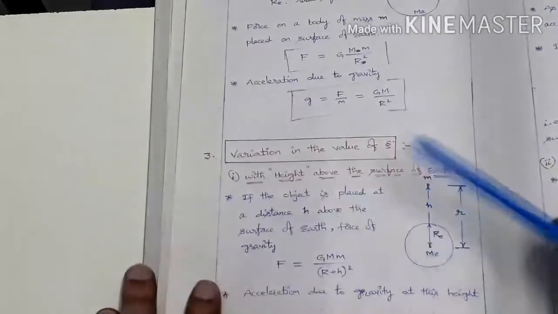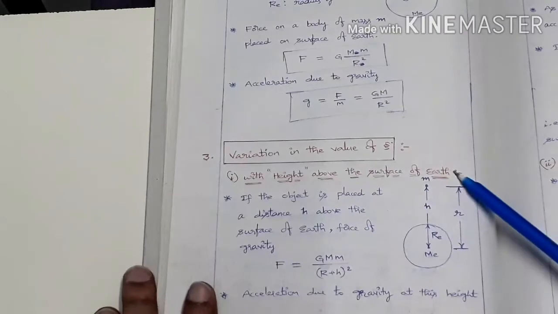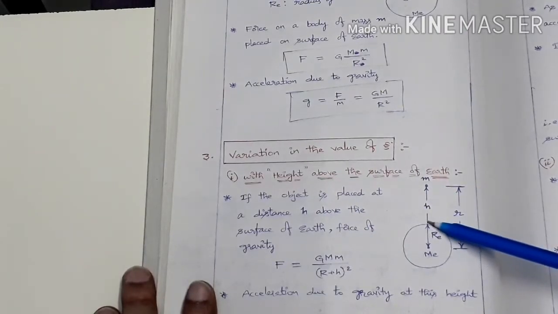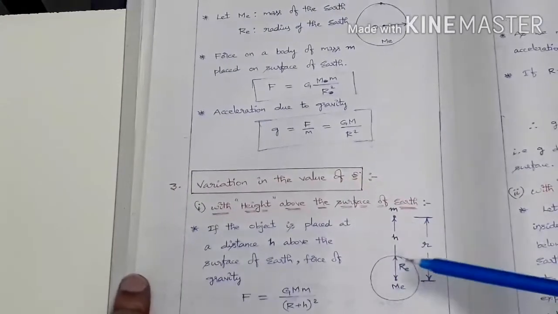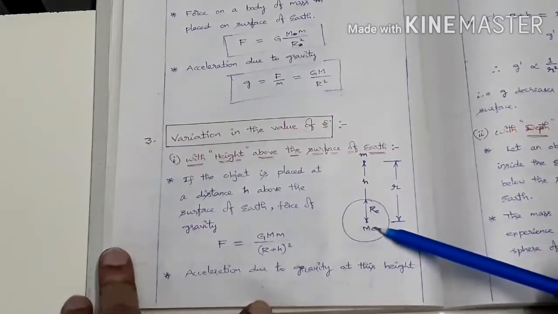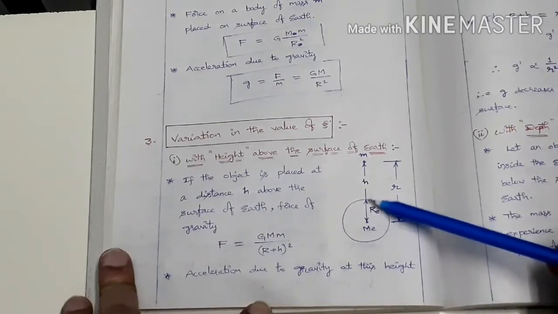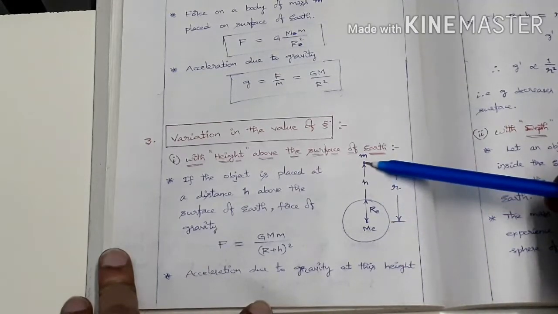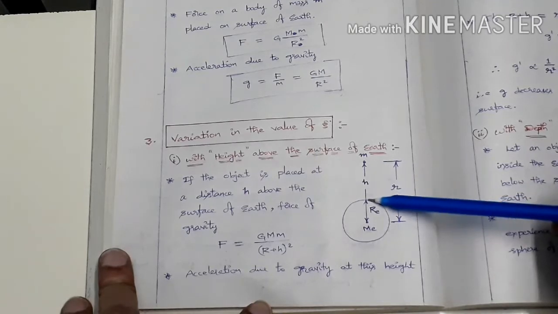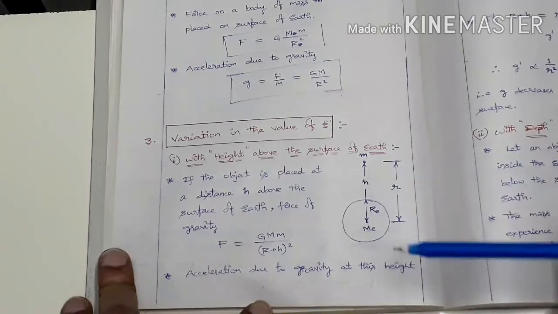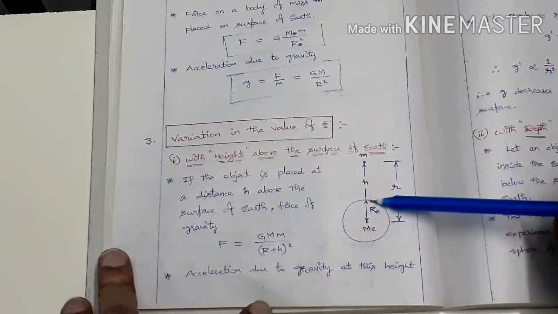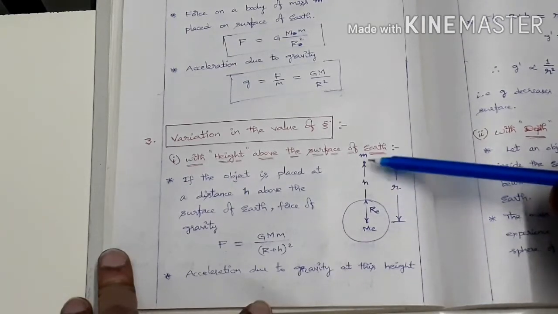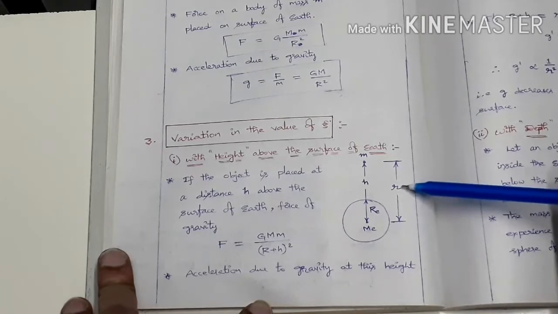See here, first one is variation with height above the surface of the earth. Suppose we move from the surface of the earth, how does the g value vary? So let us consider the earth here. This is the earth, mass capital M, radius capital R. Let us choose a point mass m at a height h from the surface of the earth. This is the radius of the earth, this is the height h of this point mass, and we are choosing one more thing, that is a small r.